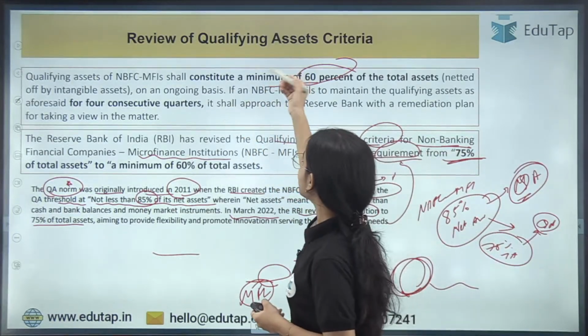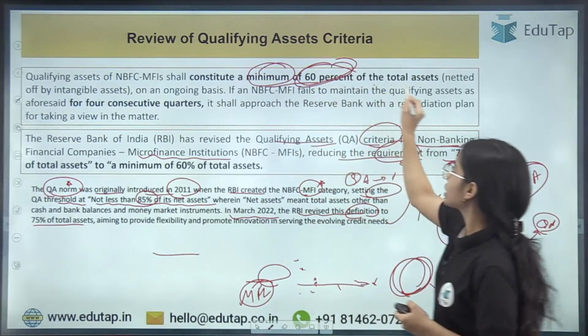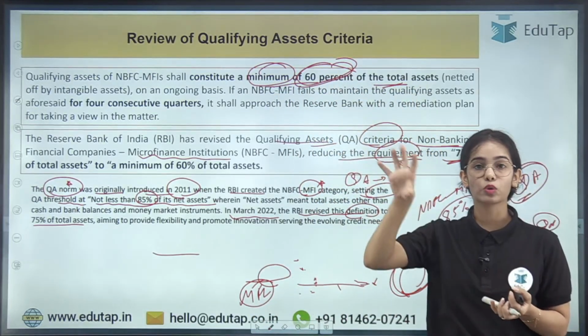There is one more point. Let's say this is the minimum of 60% of total assets that microfinance institutions have to achieve.